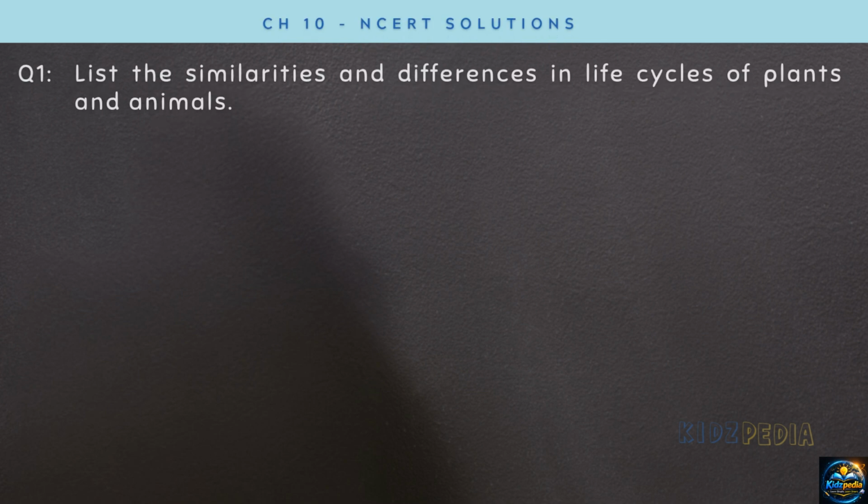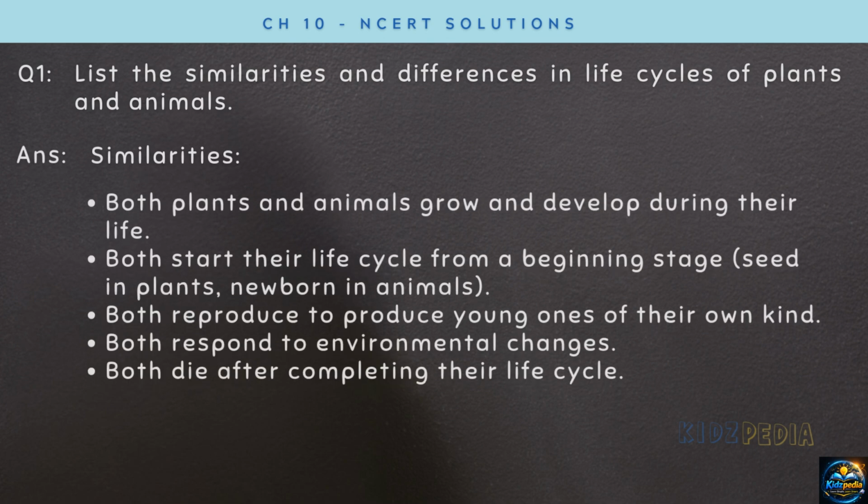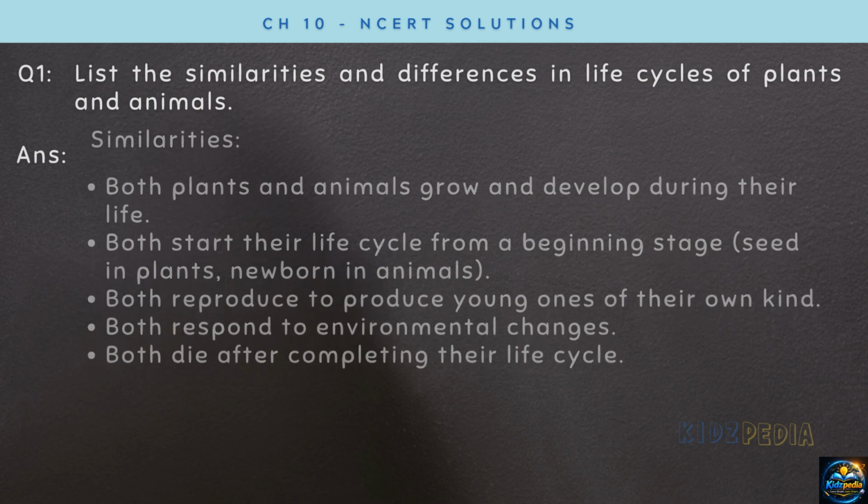List the similarities and differences in life cycles of plants and animals. Similarities: both plants and animals grow and develop during their life. Both start their life cycle from a beginning stage, that is, seed in plants and newborn in animals. Both reproduce to produce young ones of their own kind. Both respond to environmental changes. Both die after completing their life cycle.